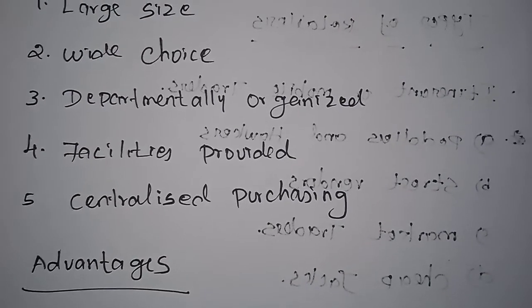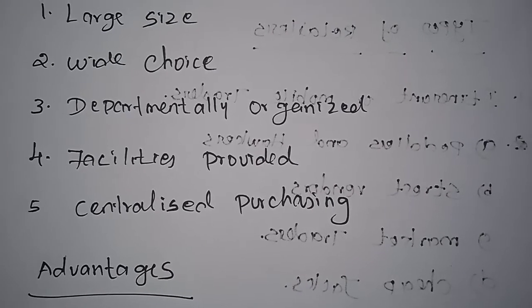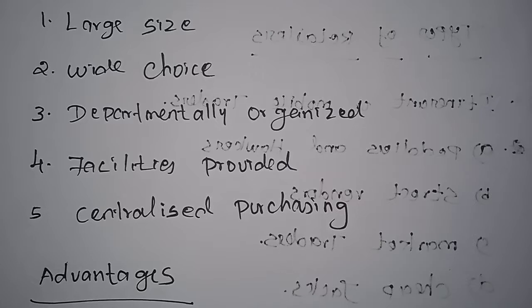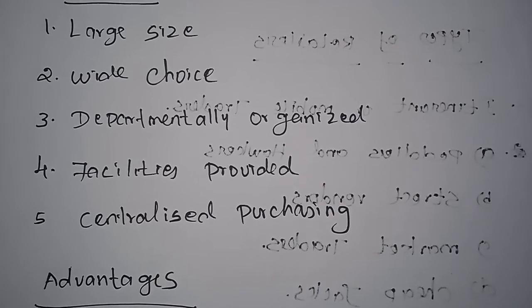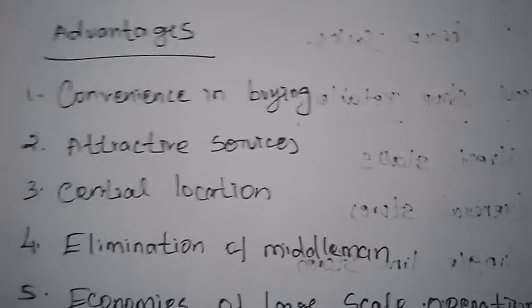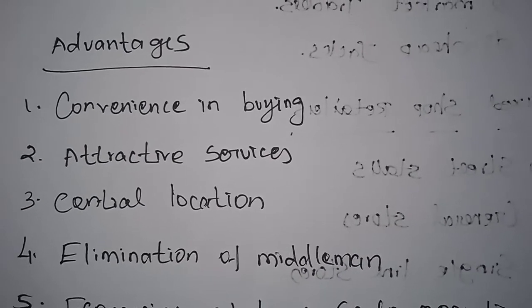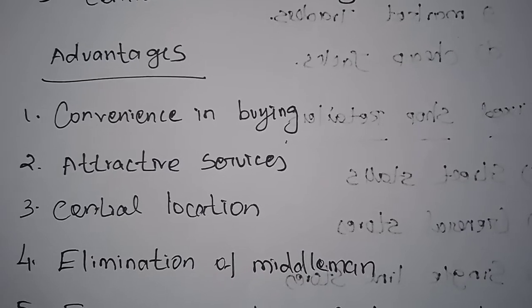Next, centralized purchasing. All the purchases are made centrally and directly from the manufacturers, and separate warehouses are operated, whereas the sales are decentralized in different departments. Next, the advantages. What advantages are there in departmental stores? Many advantages we can see.